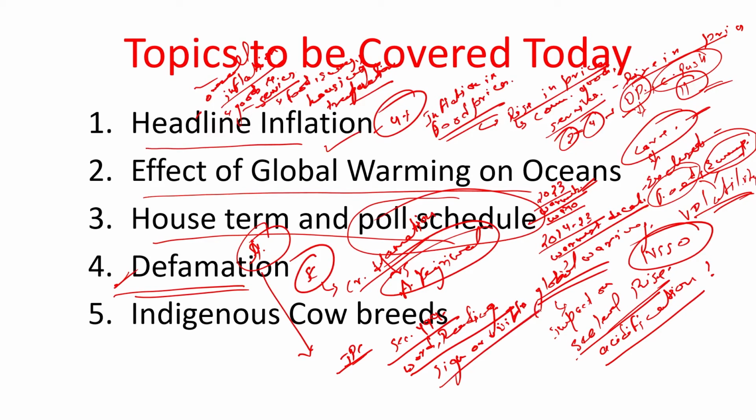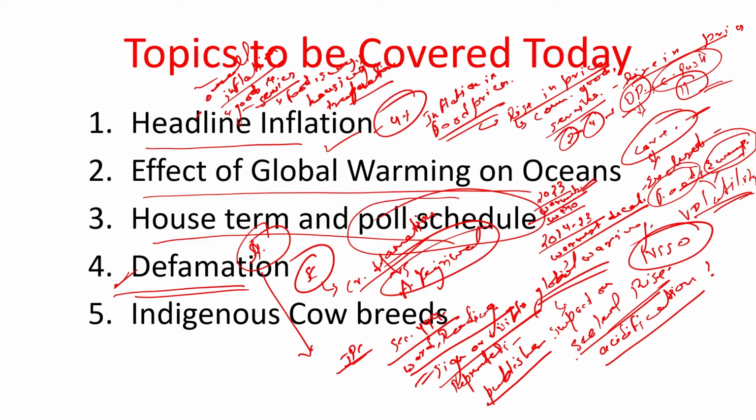It means when you make a poster with regard to a person, and if it amounts to defaming his personality and reputation, it will be called defamation by a visible representation. Even if someone publishes something against the reputation of that person, intending to harm, or knowing or having reason to believe that such imputation will harm the reputation of such person, he is said to commit the crime of criminal defamation.